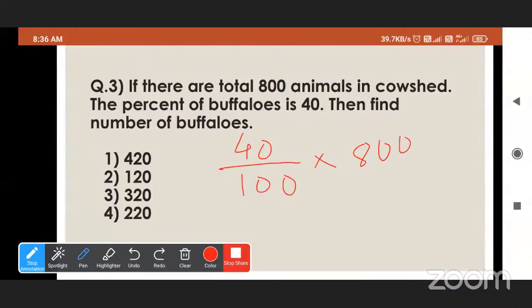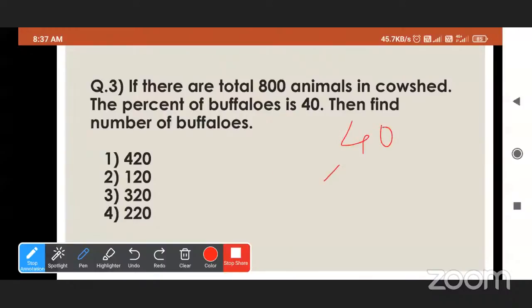So what do we have to do now? We will cut zeros. Yes. We will get 40 multiplied by 8. Now do the multiplication. 320. Third option is correct. 8 4s are 32. So 320 is the correct answer. Very good.